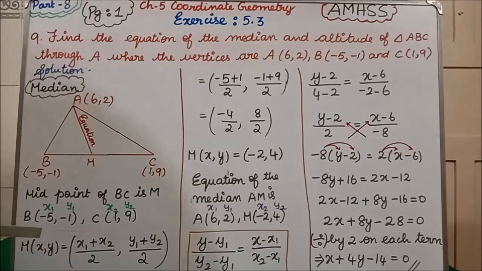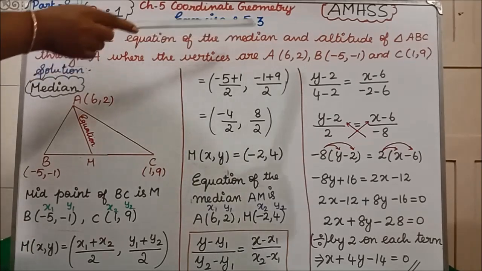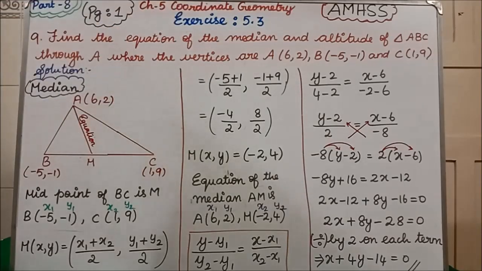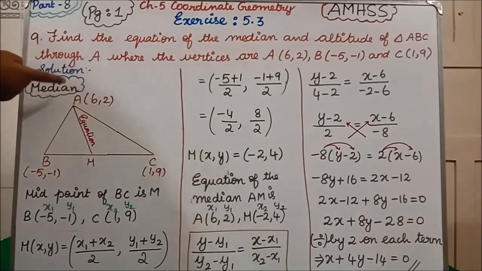Clear students? Next, what do we have to find in the 9th question? The equation of the altitude we have to find. Clear all of you? Median means midpoint. Altitude means perpendicular. That concept only you have to enter into your mind. Now in page number 2, we will see about the altitude. See, it is mentioned at the top itself that this page is fully on the median. Next we will see about the altitude.